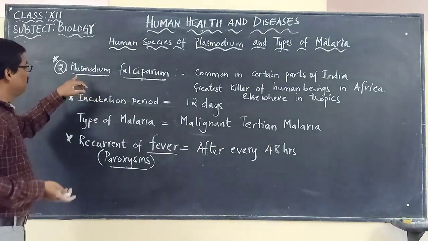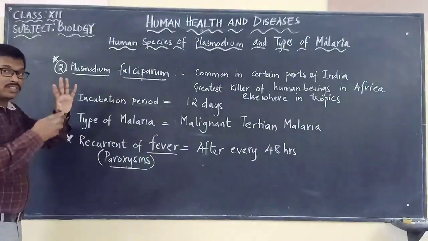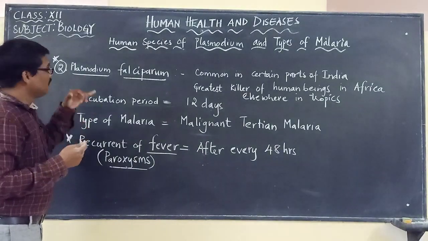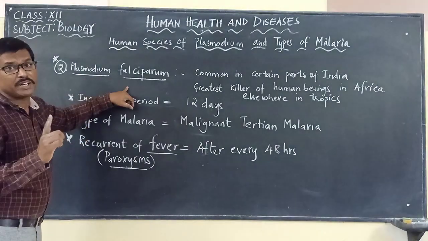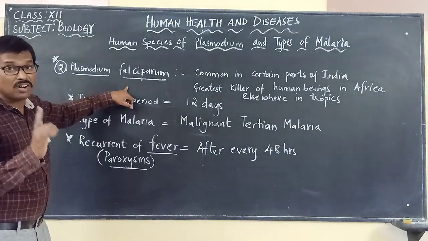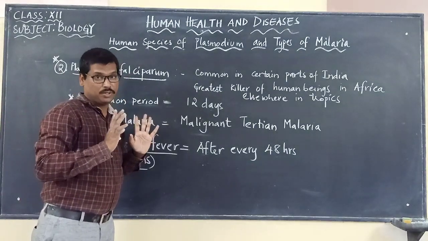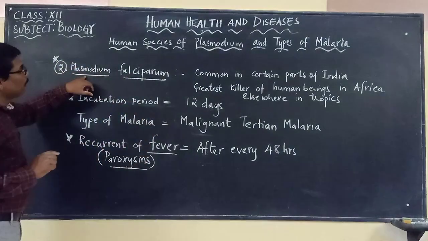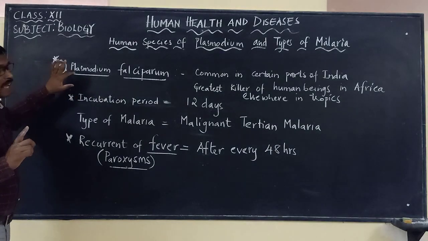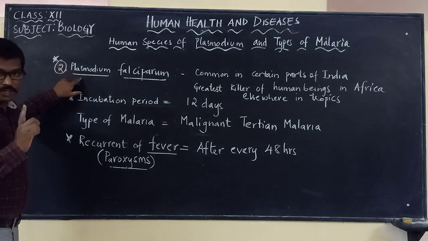So amongst the 4 that we are discussing, Plasmodium falciparum is very important and the deadliest one, which can cause the death of many human beings.